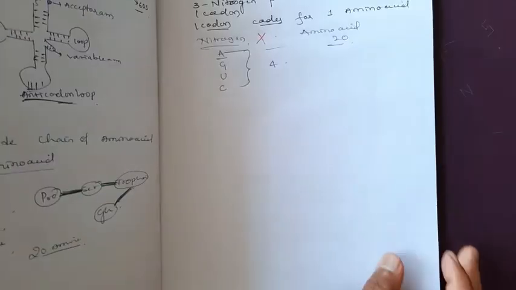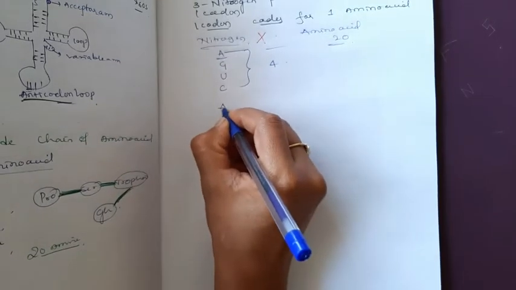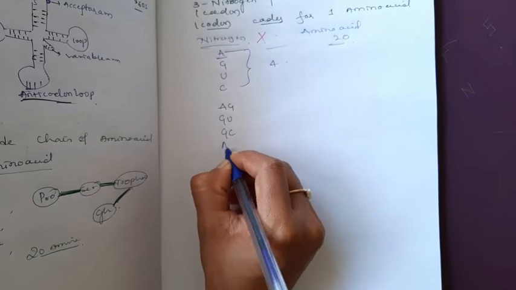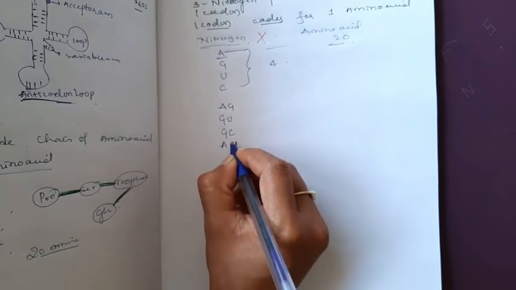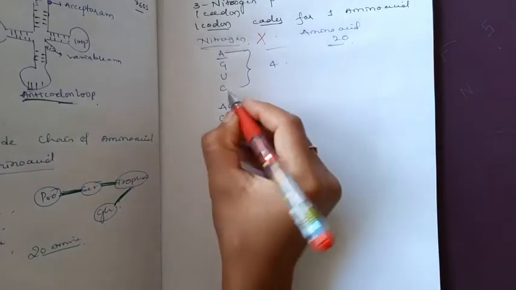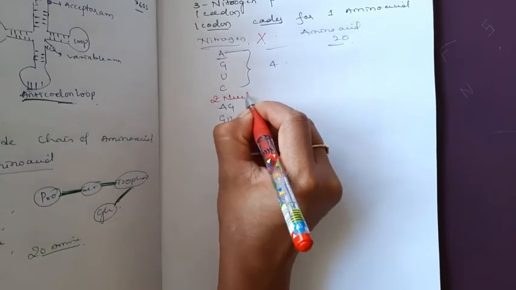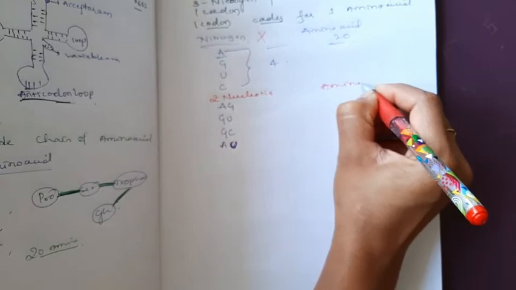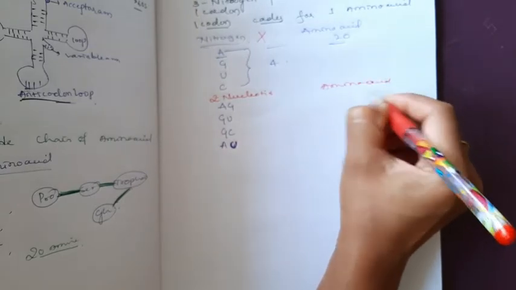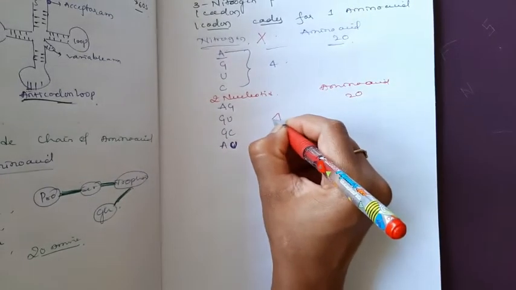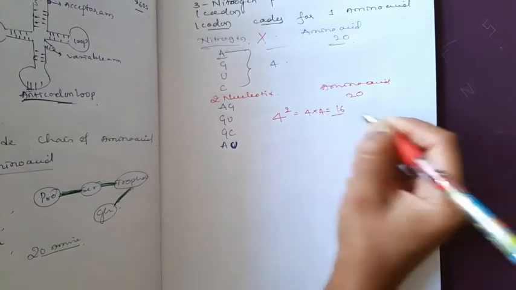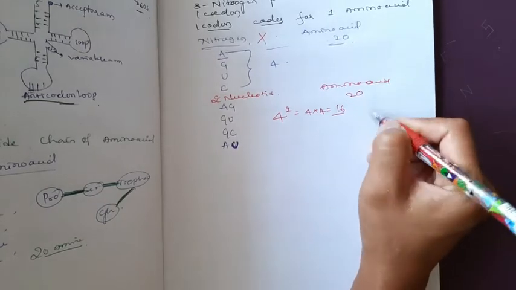Next, if we consider 2 nitrogen bases, taking a random sequence: if 2 nucleotides code for the 20 amino acids, then 4 squared is 4 into 4, totally 16 amino acids would be coded by 2 nucleotides.